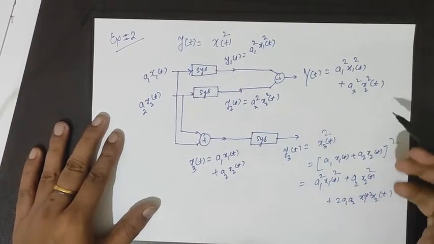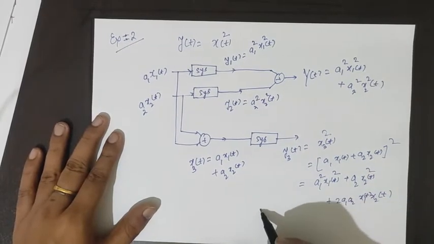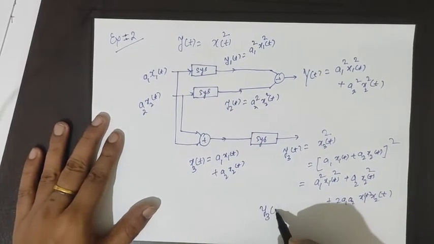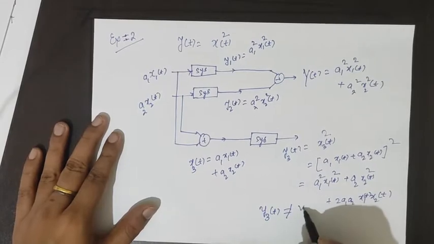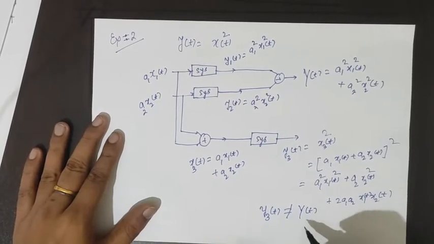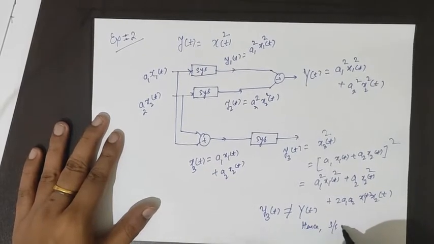So comparing these two equations, we can say y3 of t is not equal to capital Y of t, hence the system is nonlinear.